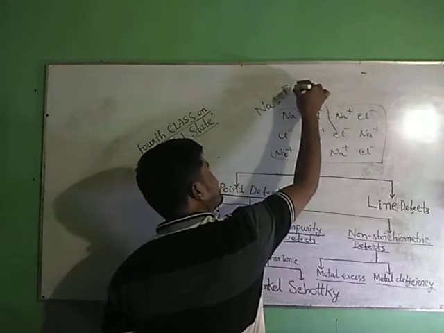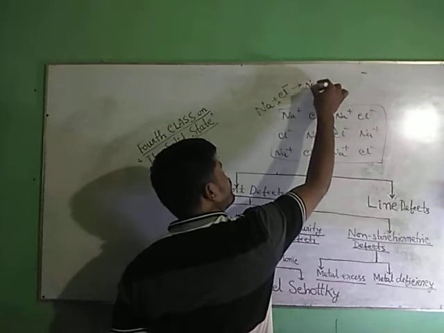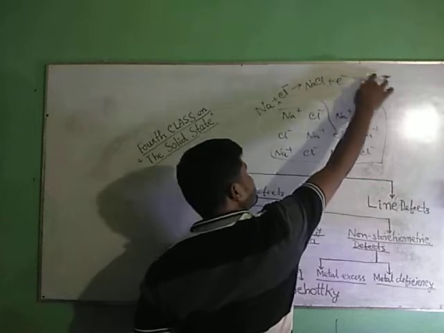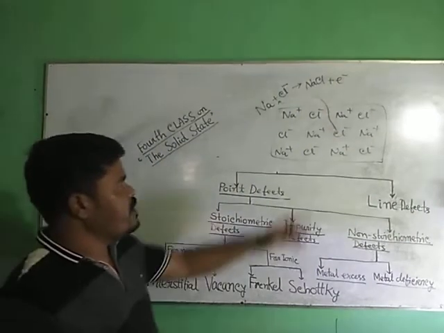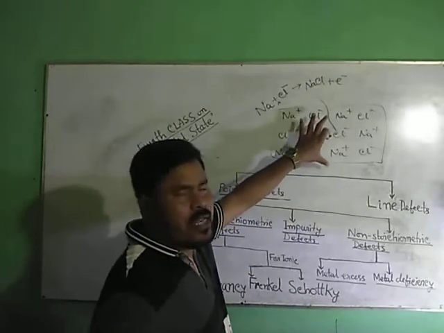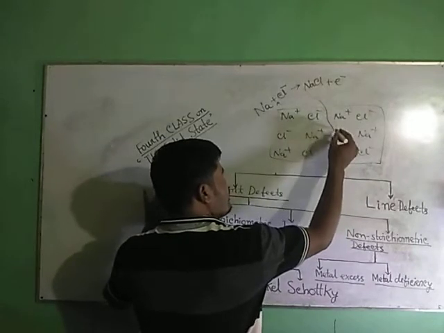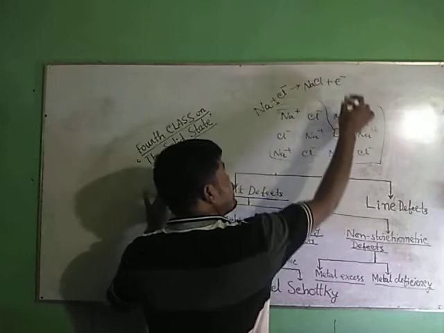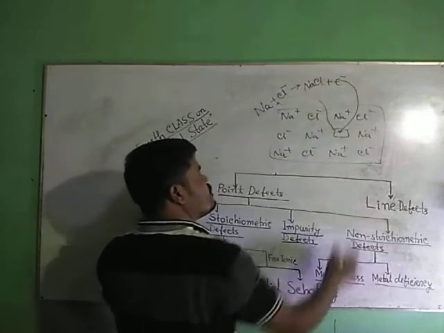This Cl- will combine with the deposited Na to produce NaCl and one electron will be released. Since it is an ionic crystal, it will automatically maintain electrical neutrality. Since this site becomes vacant, this electron will come here.